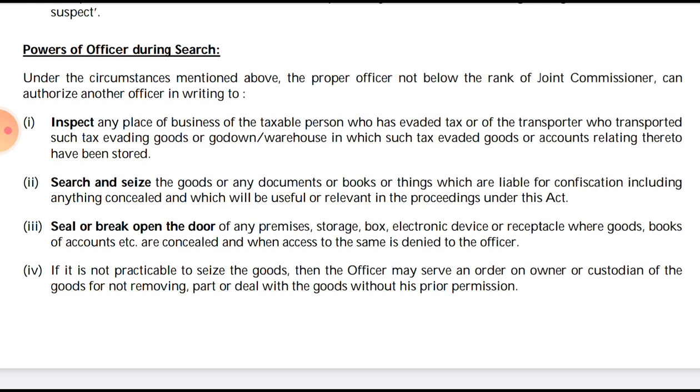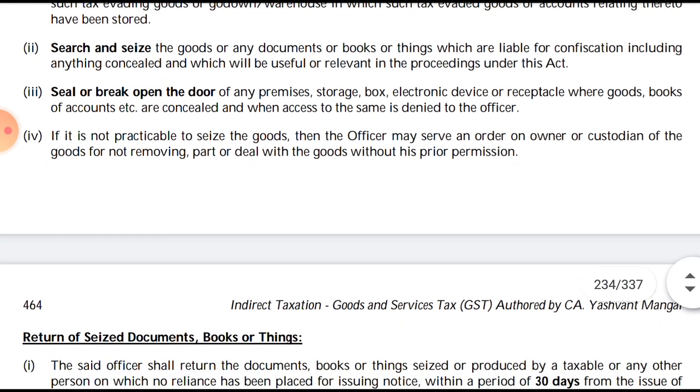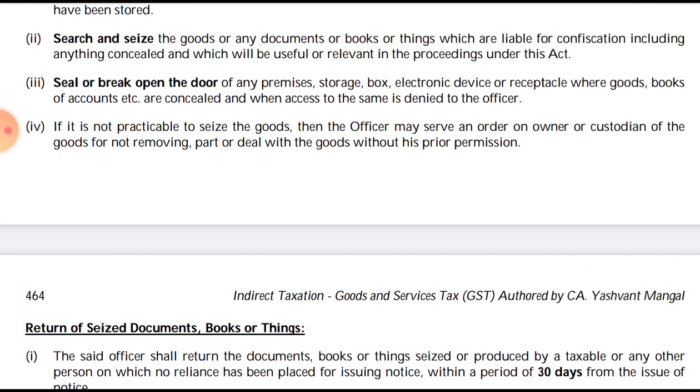Then if it is not practicable to seize the goods, the officer may serve an order on the owner or the custodian of the goods for not removing the goods, or dealing with such goods without the prior permission of the officer.